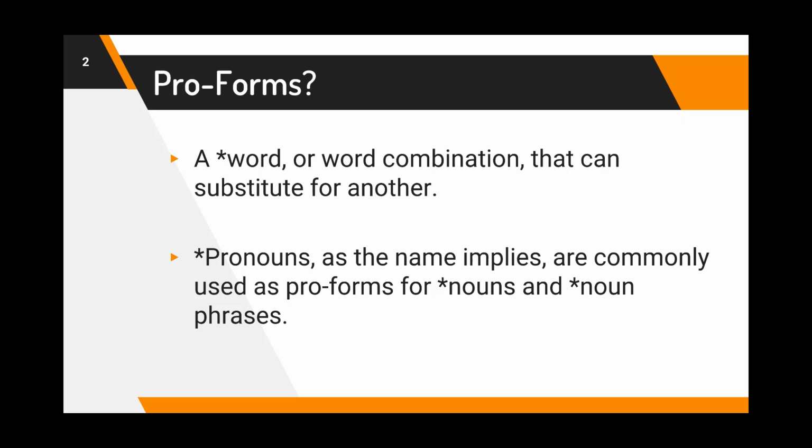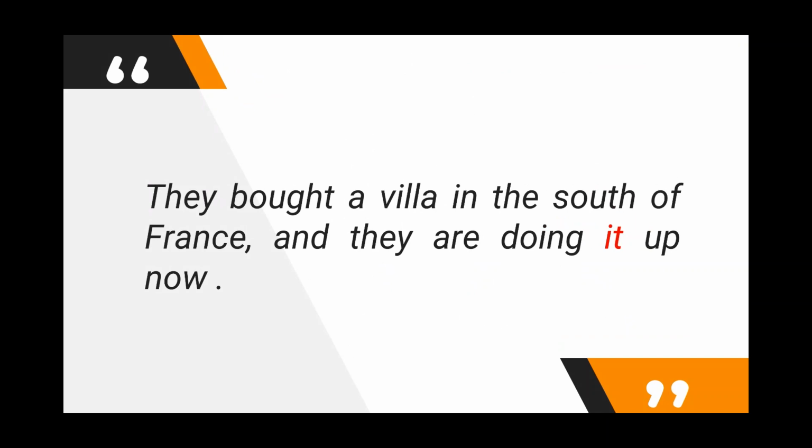Pronouns, as the name implies, are commonly used as proforms for nouns and noun phrases. Look at the example. They bought a villa in the south of France and they are doing it up now. Now the pronoun it, this is a proform, refers back to the noun phrase a villa, and it substituted it. Therefore, it is considered as a proform.